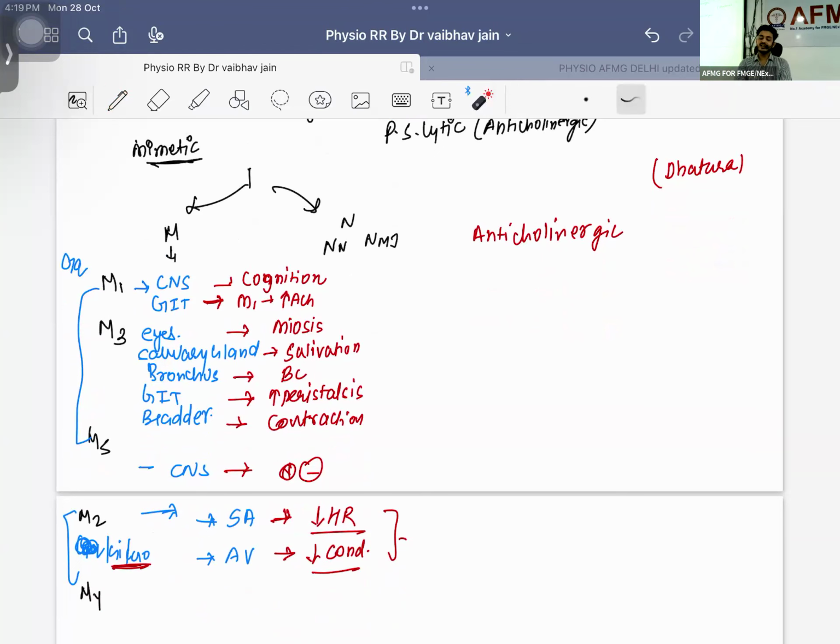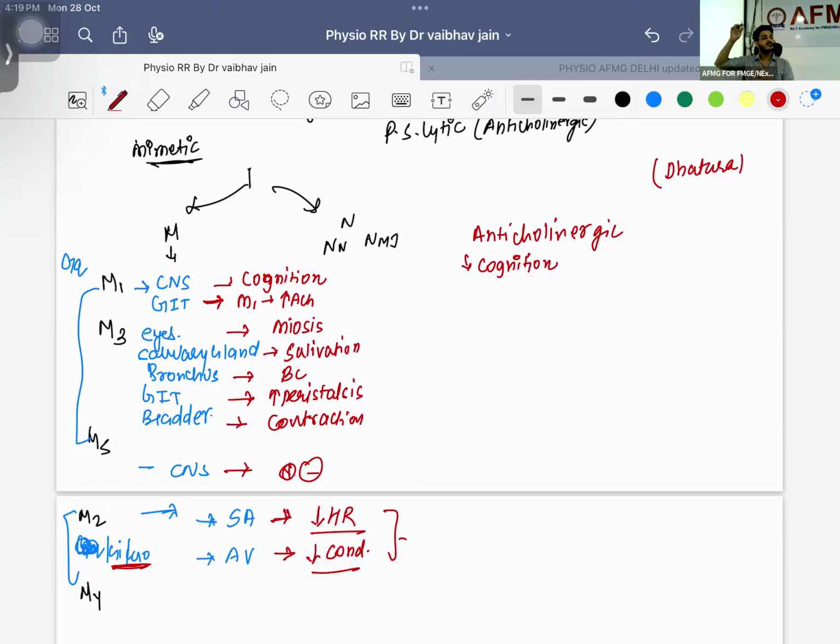Look here. First thing, there will be a decrease in cognition. Cognition is the filter, right? You must have seen in the movies what happens when they are injecting something. They are injecting an anticholinergic thing. Truth serum, scopolamine. Decrease in cognition. He will be telling where the bomb is planted, where the money is hidden, where the pit is dug. Everything they will be telling without the filter. You must have seen that, right?